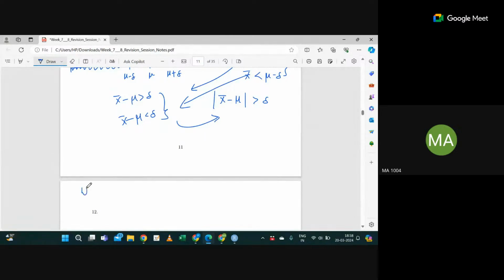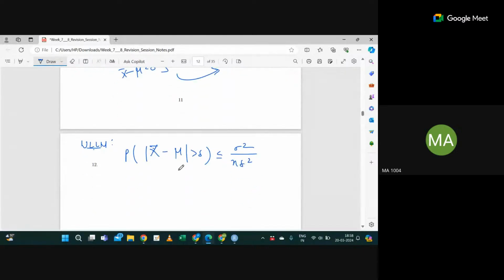The weak law of large numbers tells you the probability that the absolute value of x bar minus mu greater than delta is less than or equal to sigma square divided by n delta square.